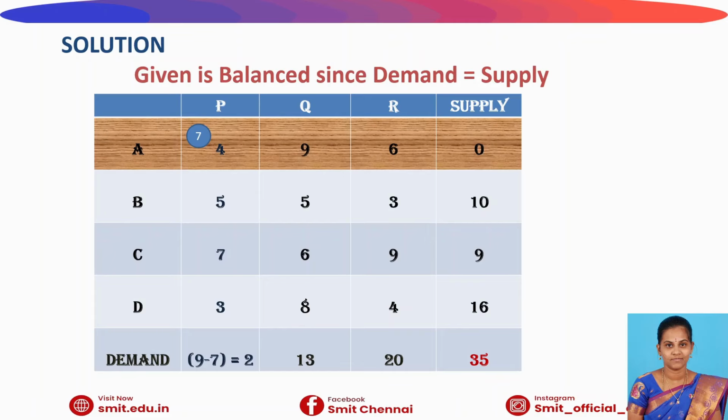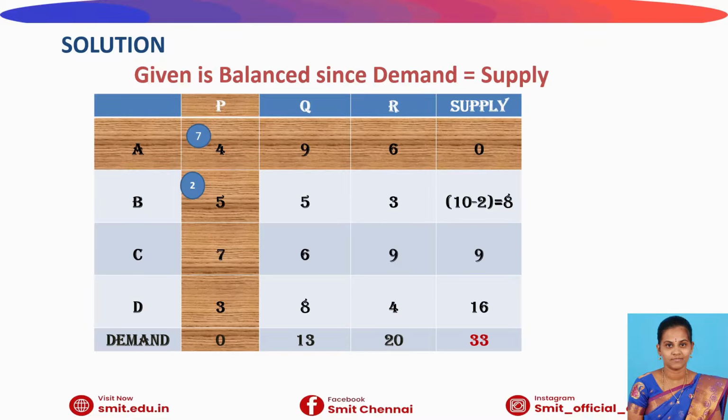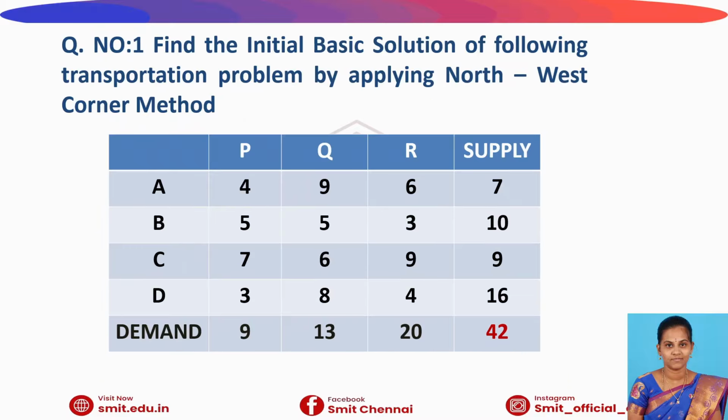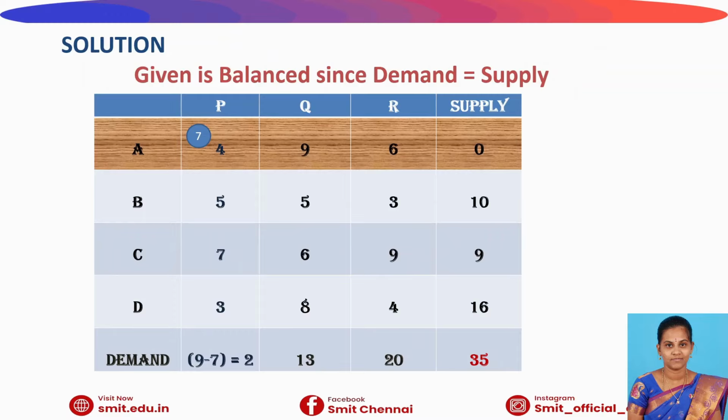First step, initially we have to check whether the given transportation matrix is balanced or not. Here it is a balanced one because the demand is equal to the supply. As I already discussed, demand and supply are both 42. So it is a balanced one, and we directly start the procedure to find the IBFSC.